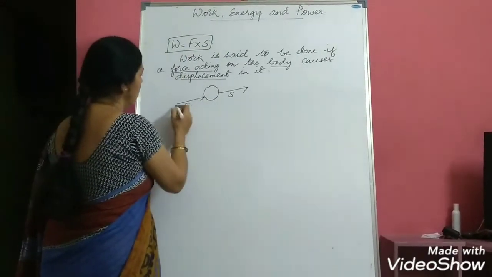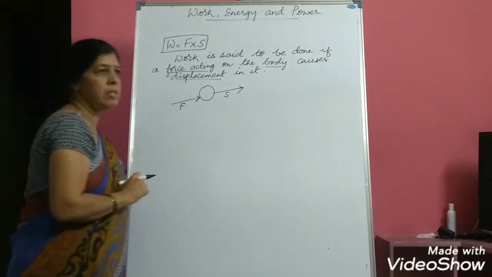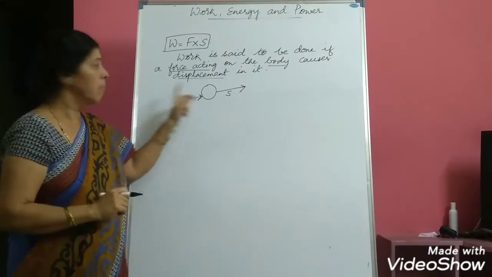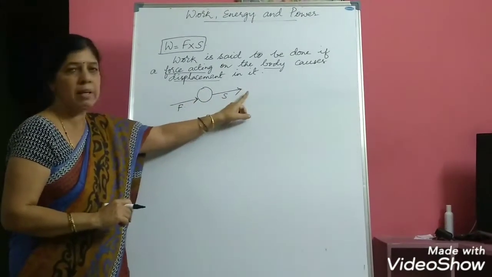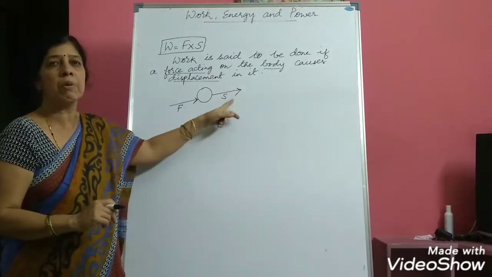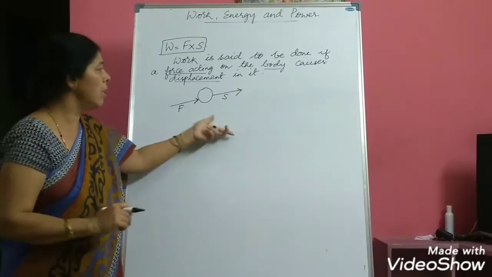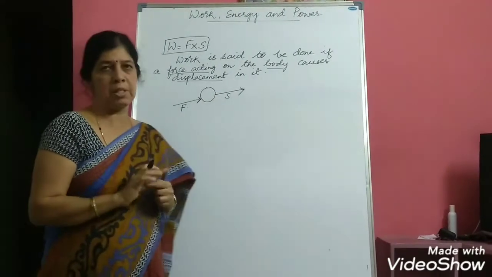Here if you just observe, the direction of force and the direction of displacement are the same. Means in whichever direction you are applying the force, in the same direction there is displacement caused. But in our everyday life we come across many situations where force and displacement will not be in the same directions.